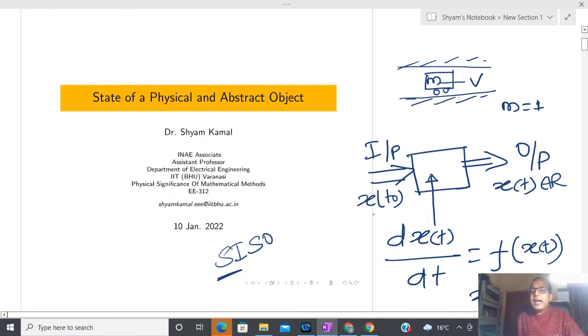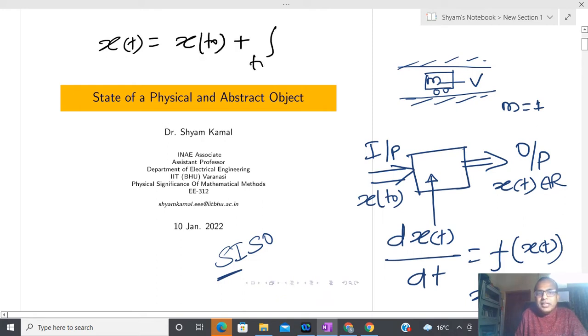For that I have to give x(t0), and it is very easy to see. In order to solve this differential equation, you all already know that the solution of this differential equation is given by this. Does anyone have confusion on this expression? This is a differential equation, so I am able to represent this differential equation in the form of an integral equation.